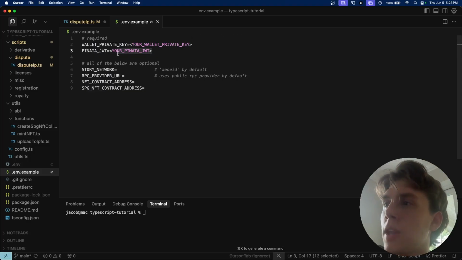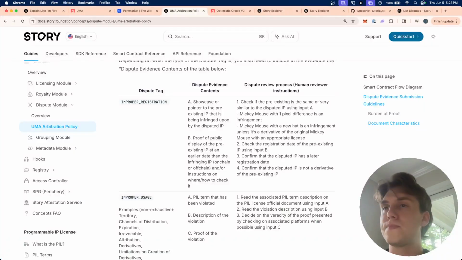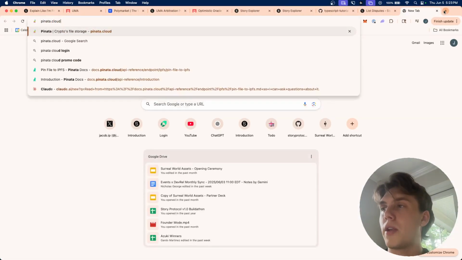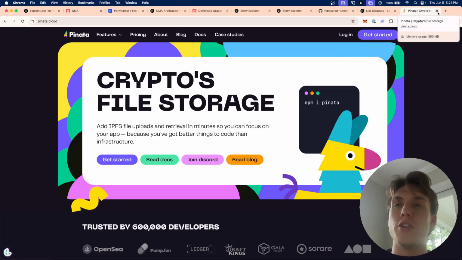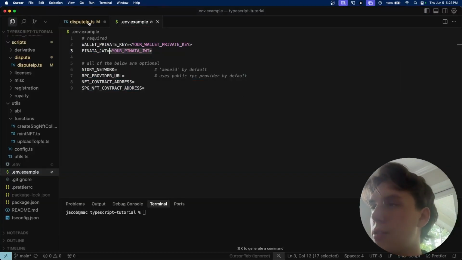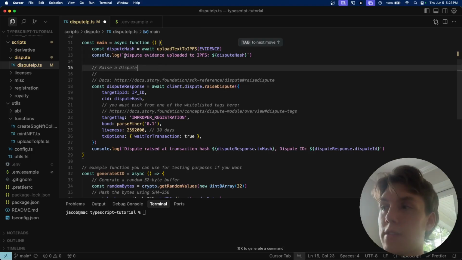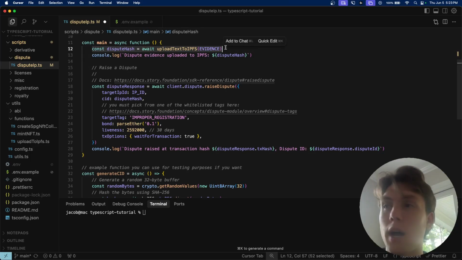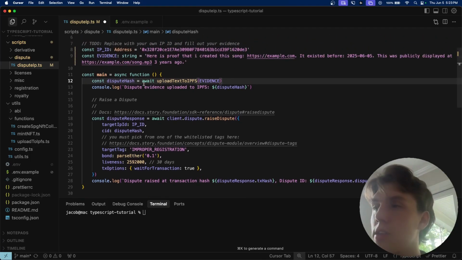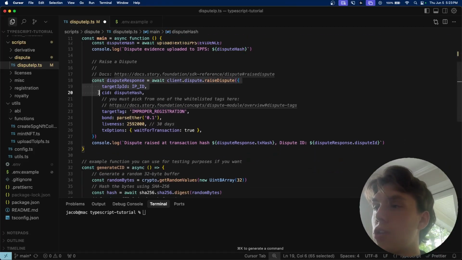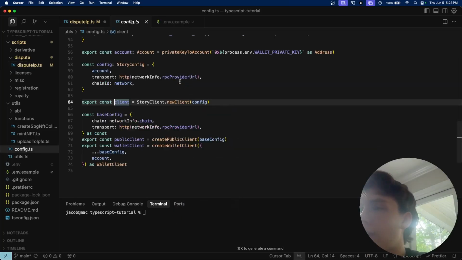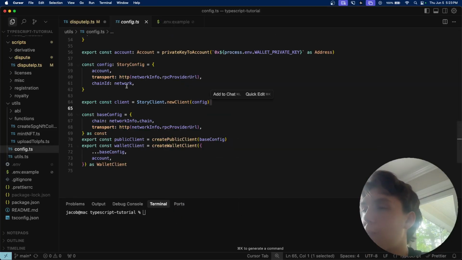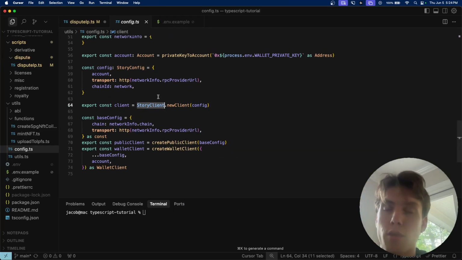Just for testing. And then your Pinata JSON Web Token, which you can get by going to pinata.cloud. If you go there, click on Get Started or Log In, you can create an API key and paste in your JSON Web Token right there. Okay, so then after that, the only other thing that's needed once we've uploaded our evidence to IPFS, we get a hash back, and then we just call raise dispute via the Story SDK. We set up the client in another file. We can actually see that right here. All we did was put in a simple config to the Story SDK.